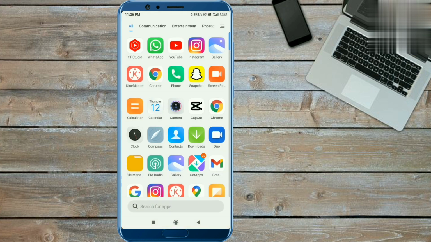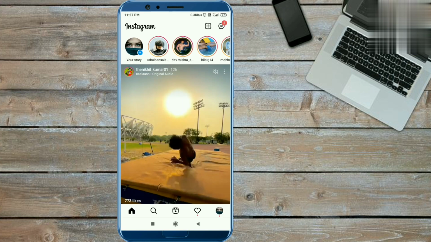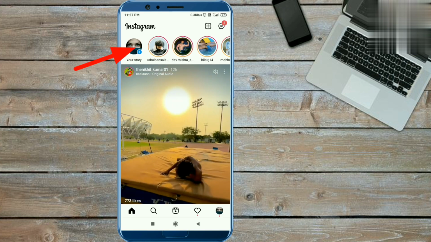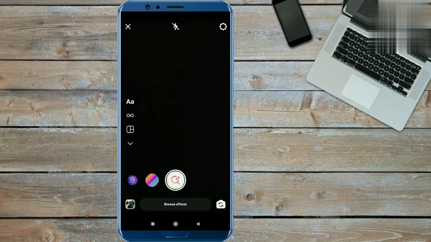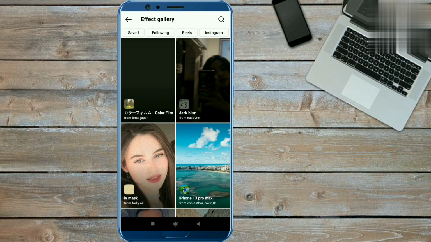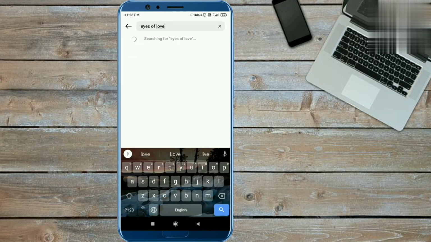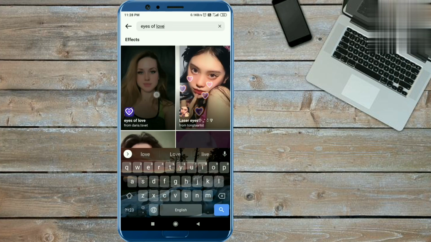To get this filter, first update your Instagram and open it. And now you have to click on your profile picture and click on the camera. Go to the right side and here you will click the browse effects option and search here Eyes of Love, and open the first effect video.